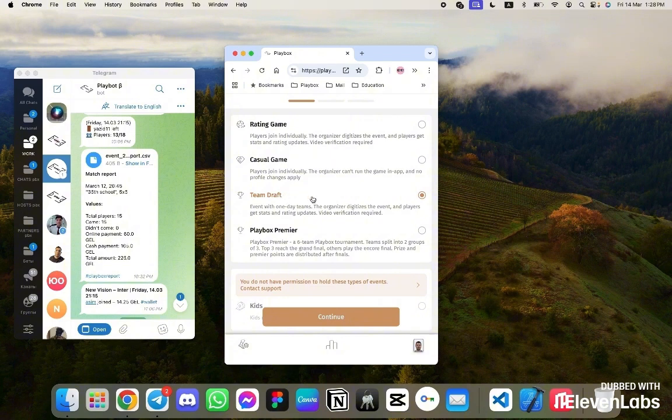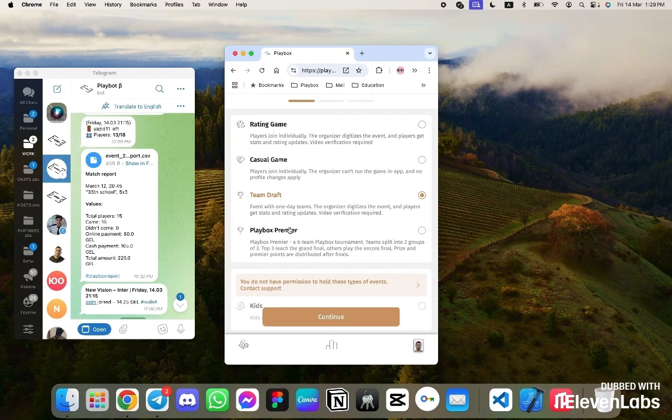Also, there is a way of registration called team draft. Team draft is when the guys who want to play as a team create their team and invite each other via a link or from their list of friends. Those who do not have a team but would like to play in such events are usually at a slightly higher level. They enter the drafts and have a chance to be invited from the draft.